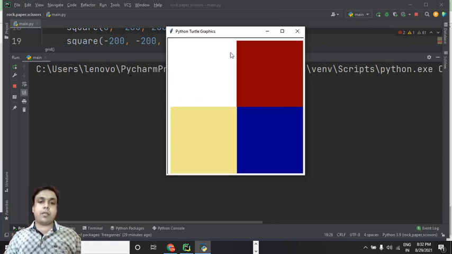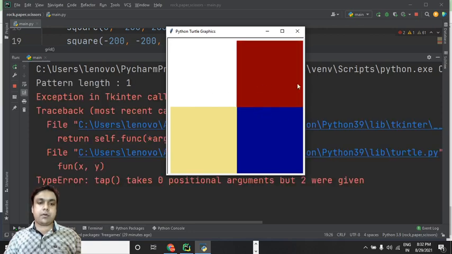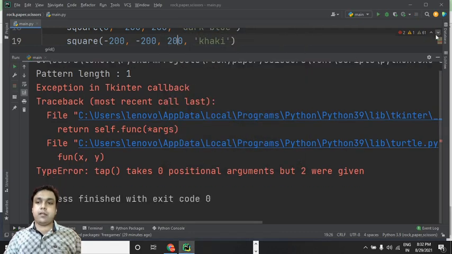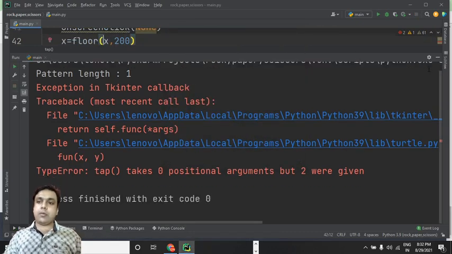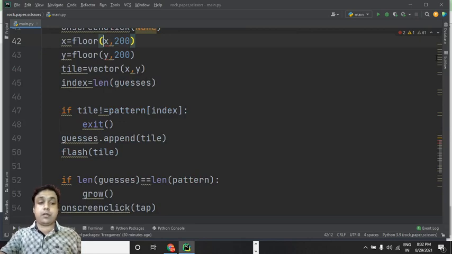And as you can see, we have these 4 tiles over here on this window. Fine. So see, the pattern has generated. Okay, so it is working perfectly fine, right? Now let me check the comment section if I have anything to answer. Definitely I would like to answer those queries first before proceeding to the next step.